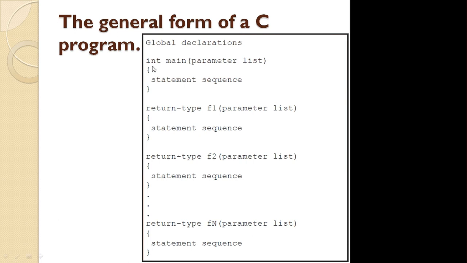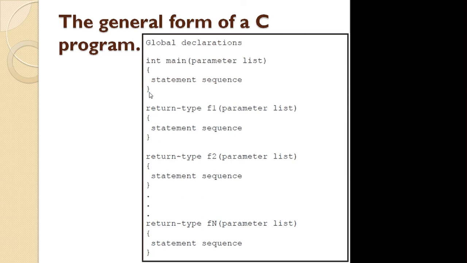Again, in the round brackets we write the parameter list. This parameter list is optional. If parameters are there, then you can write them, else you can keep it blank. Then after this, there is one opening and closing curly bracket, and in it we write the statements. The statements we have to execute under this code, we write in the main section. So this is about the main function.